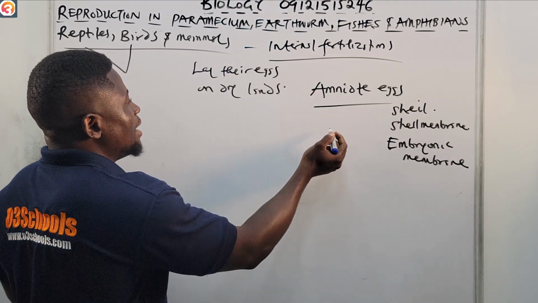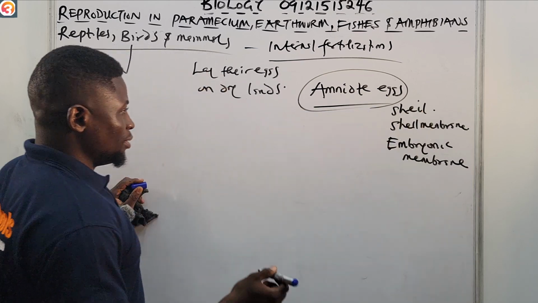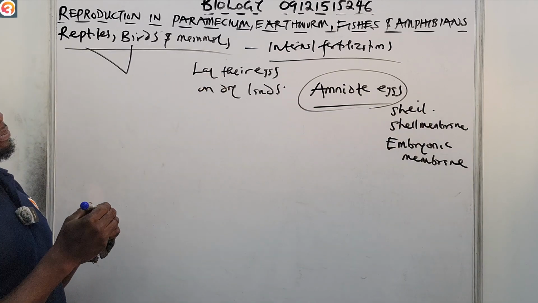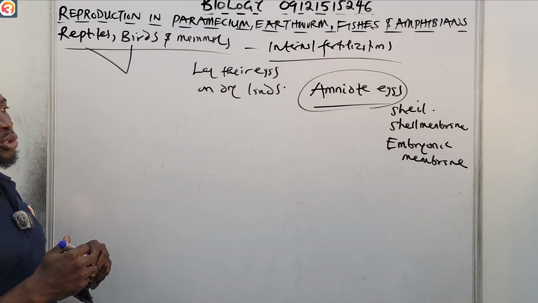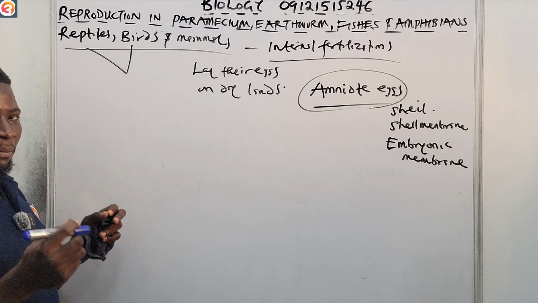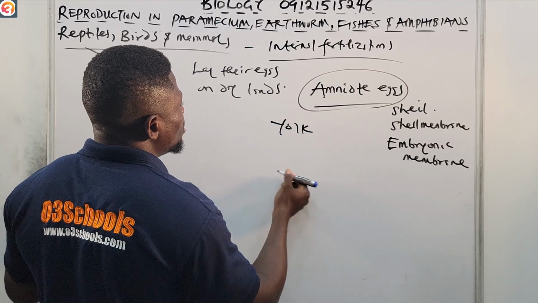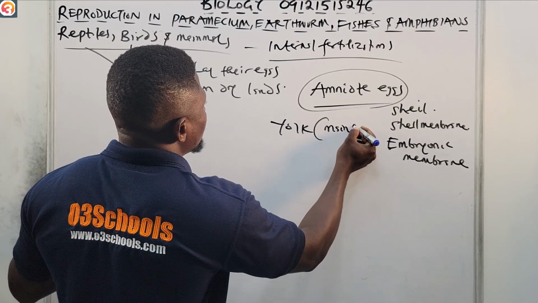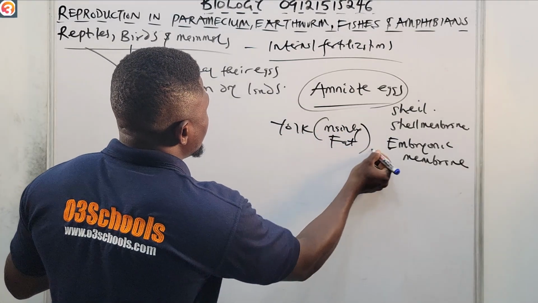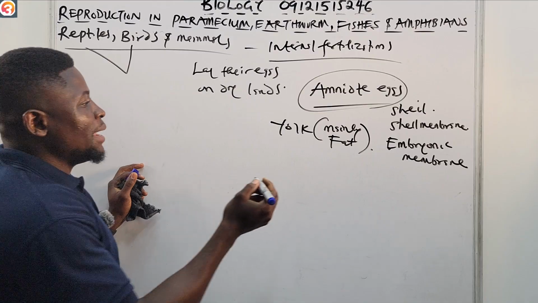Okay, so these amniote eggs that they lay, what do they possess? A shell. It possesses a shell membrane, also an embryonic membrane. And the egg of a bird is surrounded by yolk. This yolk is made of mainly fats. Also surrounded by what? By albumen.